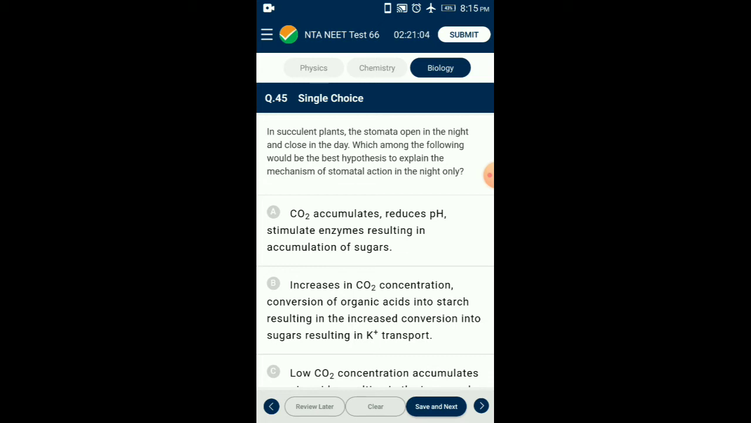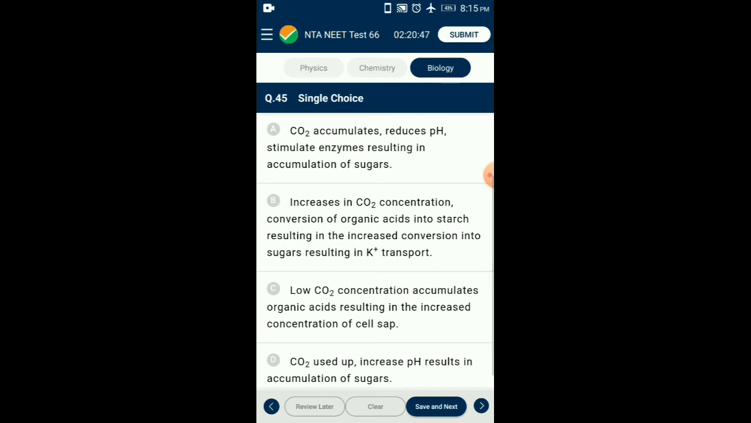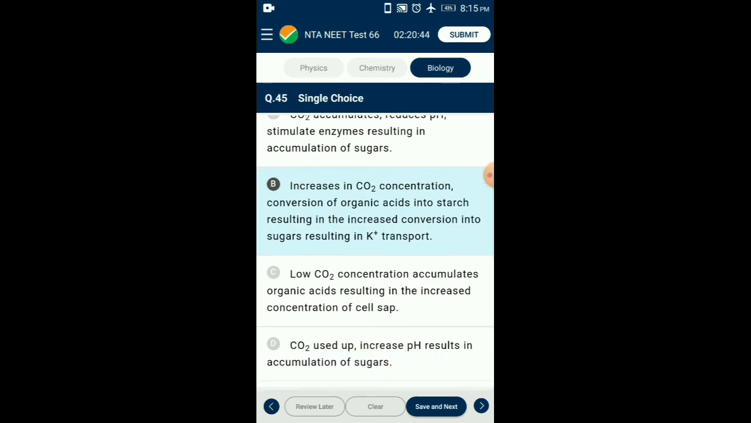The malic acid at daytime breaks into carbon dioxide and pyruvic acid, thus increasing the concentration of carbon dioxide in mesophyll cells. This is utilized in the Calvin cycle to form sugar, which is finally converted into starch. So the answer is option B, increase in carbon dioxide concentration, conversion of organic acids into starch, resulting in the increased conversion into sugars, resulting in K plus transport.